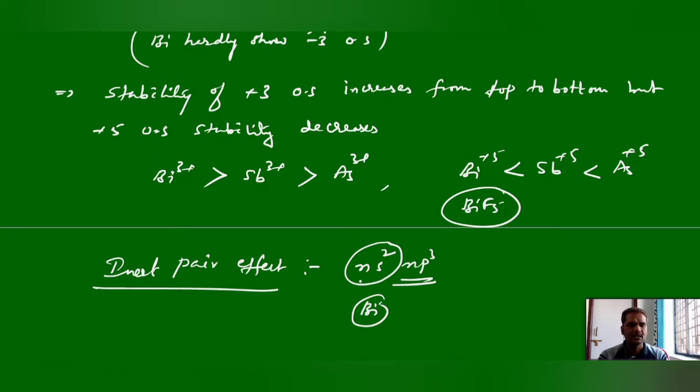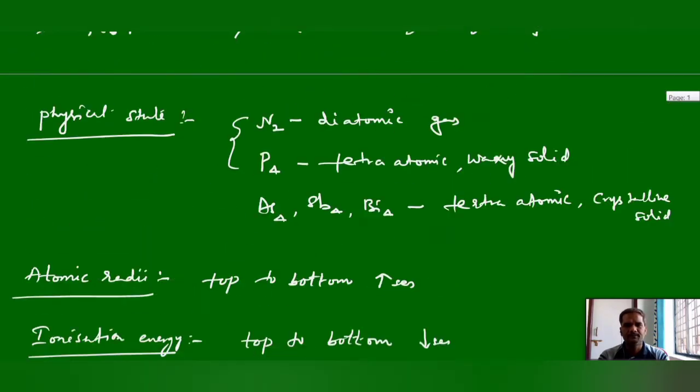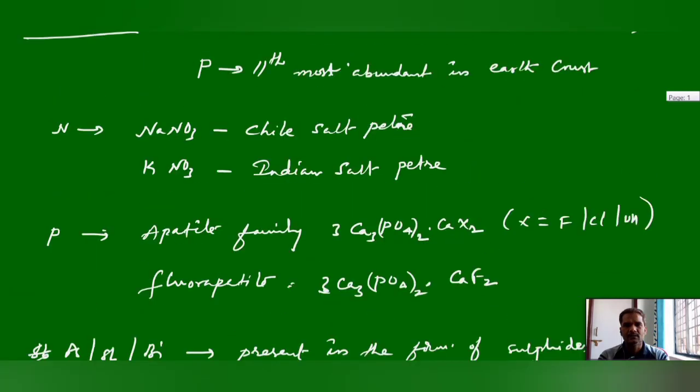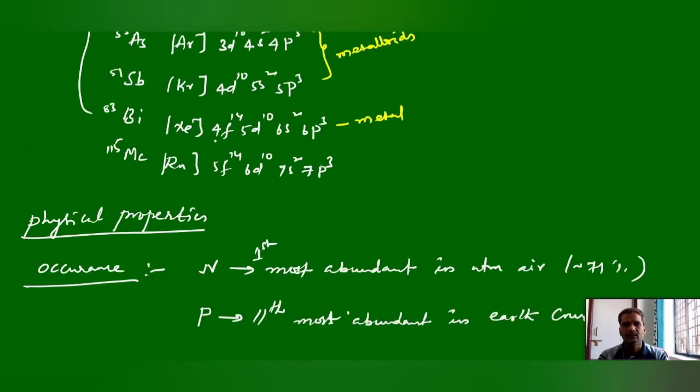In bismuth, these two electrons will not be involved in bond formation. Only the np3 electrons are involved in bond formation. Hence, it can show the +3 oxidation state comfortably, and that is why it cannot show +5, due to this inert pair effect. Why are they reluctant? This is the electronic configuration of bismuth, and the involvement of 14 f electrons and 10 d electrons gives poor shielding effect, so they cannot stop the nuclear force on these outer electrons.